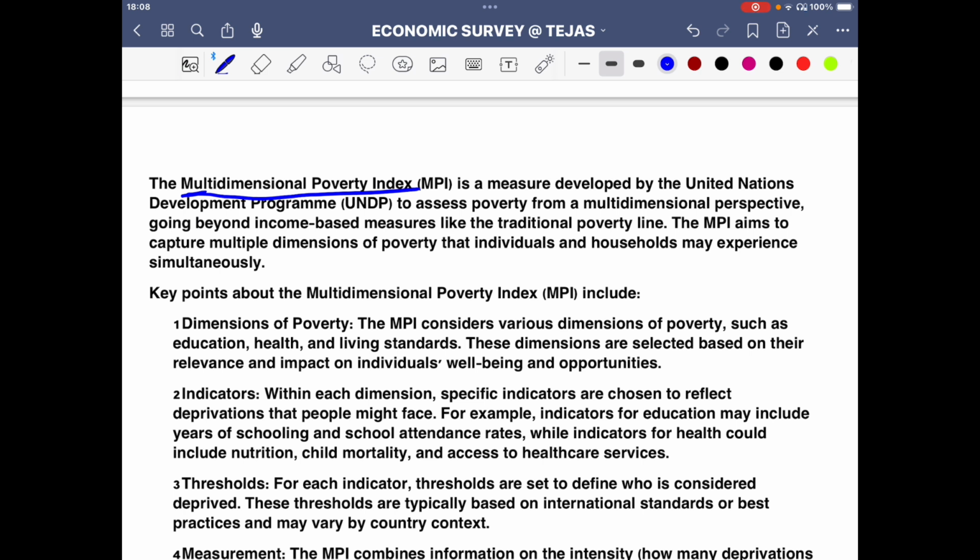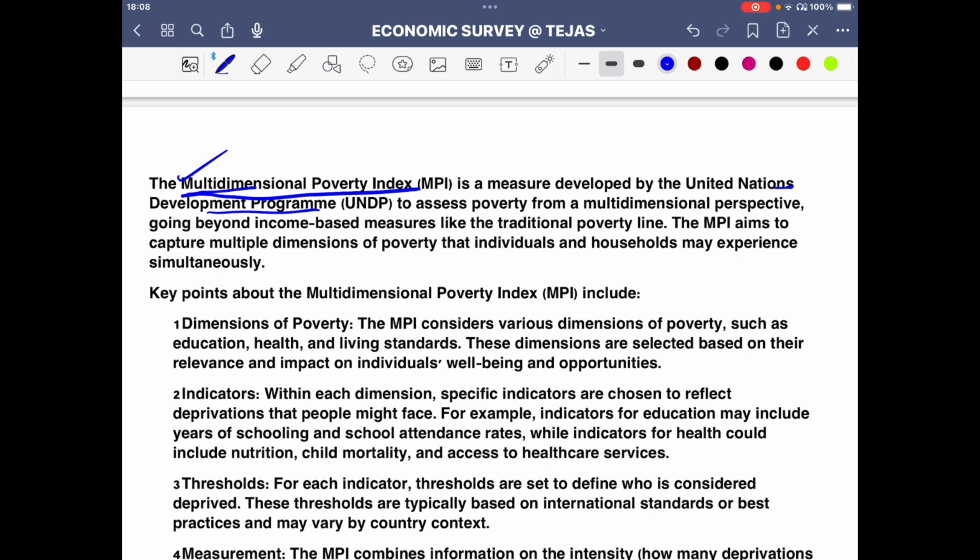No, it is beyond that. Again multi-dimensional. Again Amartya Sen is saying what you have to talk about is the aspects of poverty, food, again what you cannot fulfill to live that essential human life. So all those aspects are covered under the idea of multidimensional. So it's a measure developed by the United Nations Development Program to assess poverty.